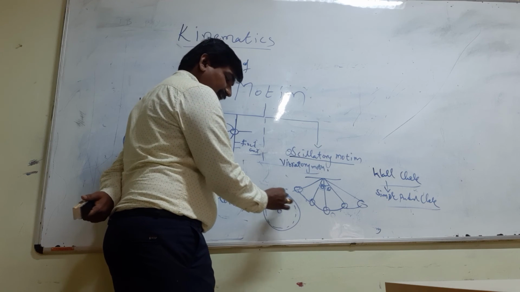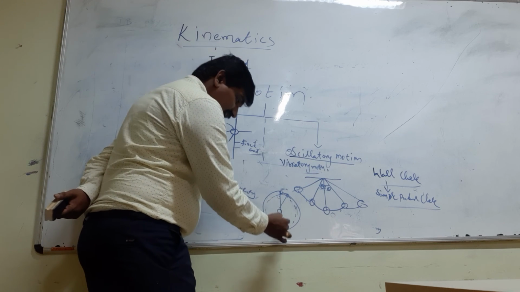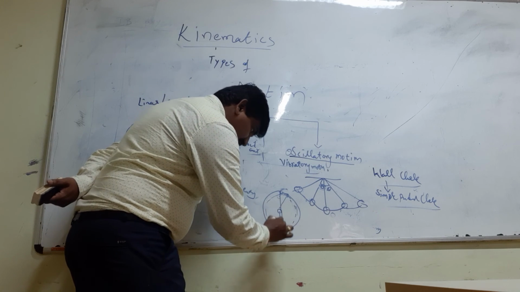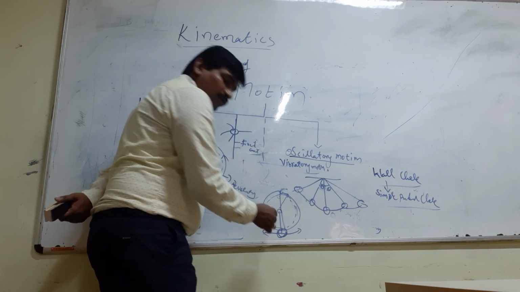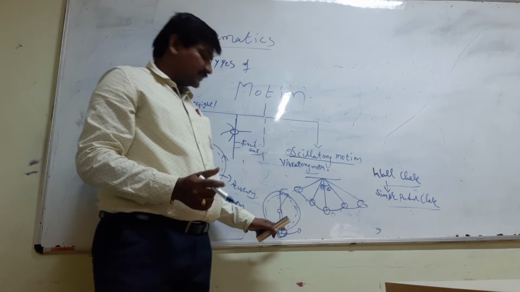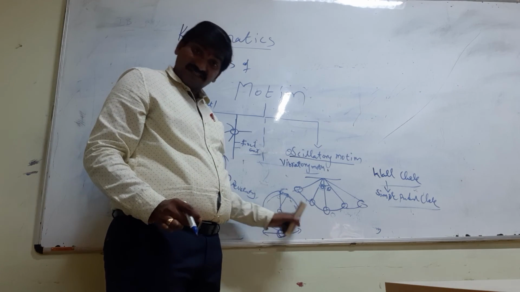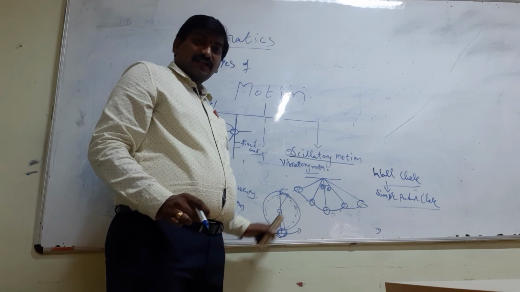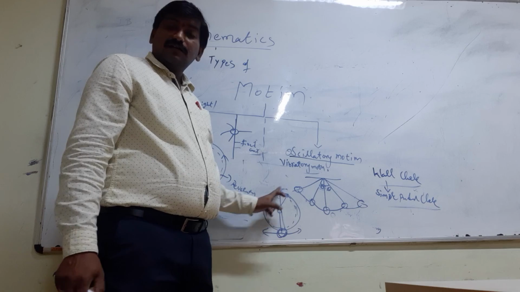If this is 12, it again comes back to 12. With respect to the oscillating pendulum, whenever it moves to and fro with small angle displacements, the seconds needle moves accordingly, and that gives the time period.